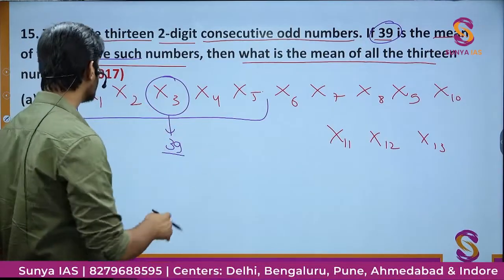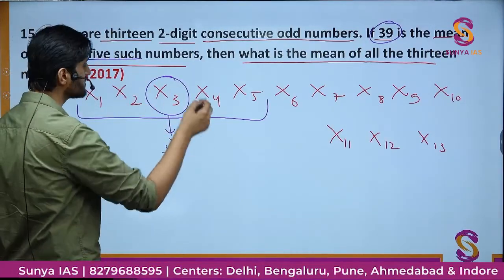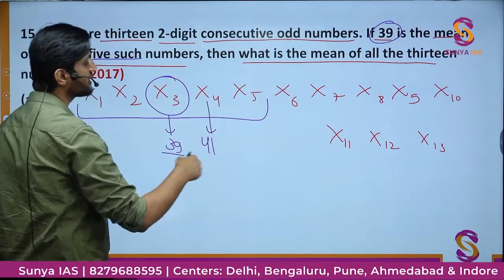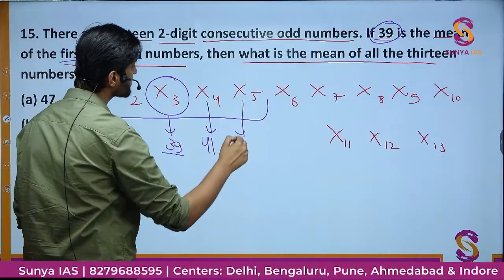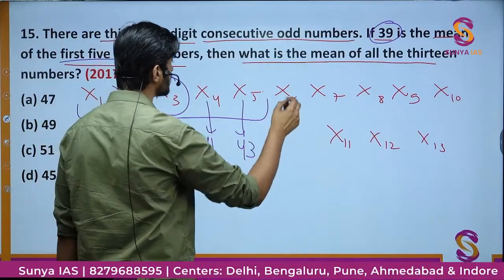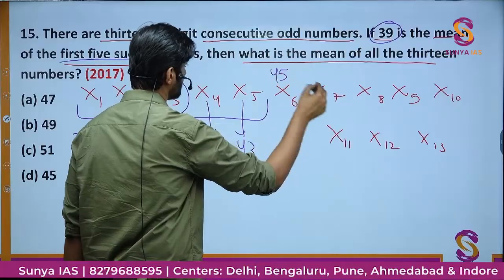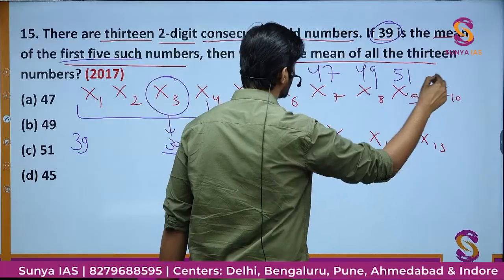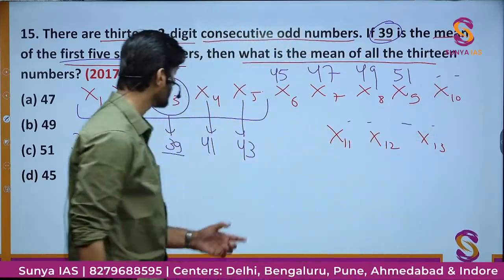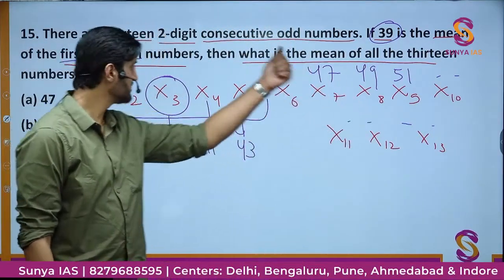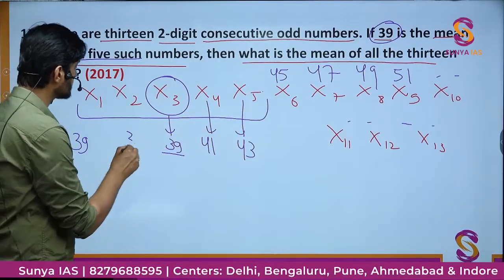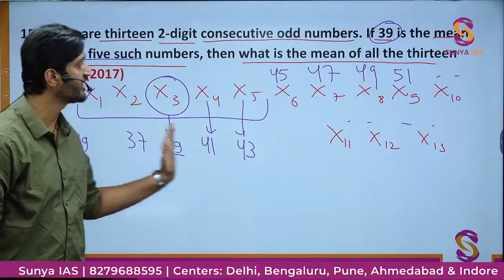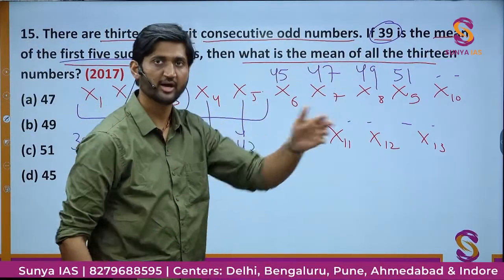If this is 39, I can definitely say that the other numbers will be further odd numbers. x4 is going to be 39 plus 2, the next odd number, that is 41. x5 will become 43, x6 will be 45, x7 will be 47, then 49, 51 and so on. In the other direction, if this term is 39, the previous will be 37, 35 and so on. So you know one of the terms, and then you can find out all the terms since all of them are odd and they are consecutive.